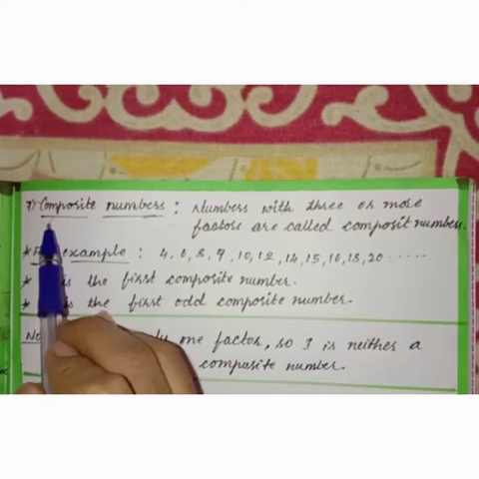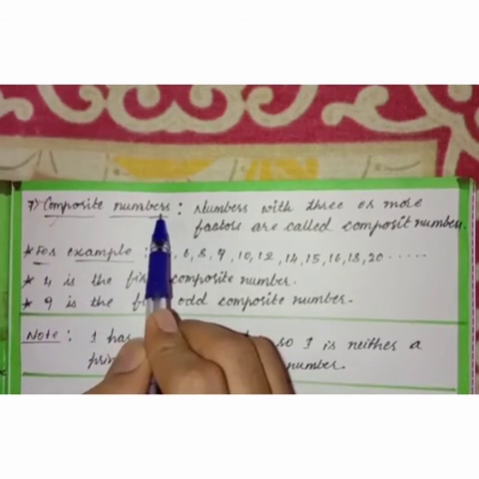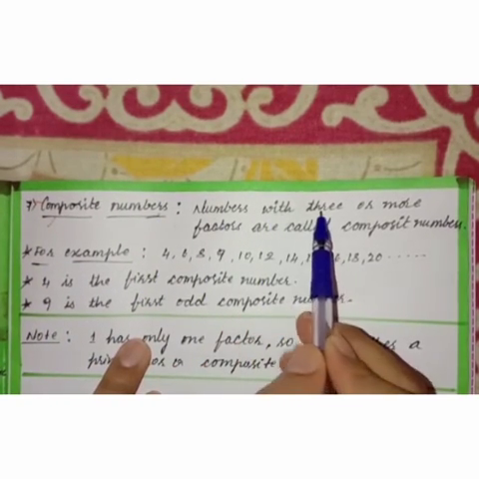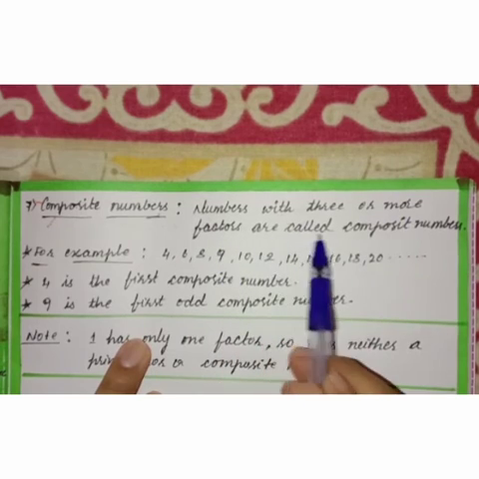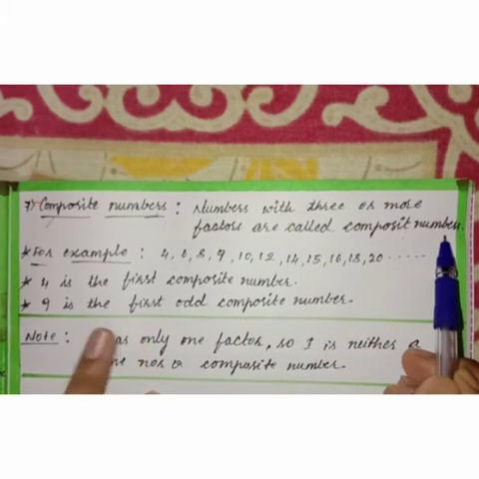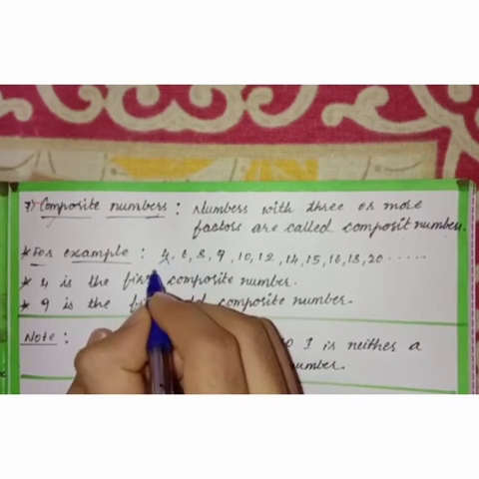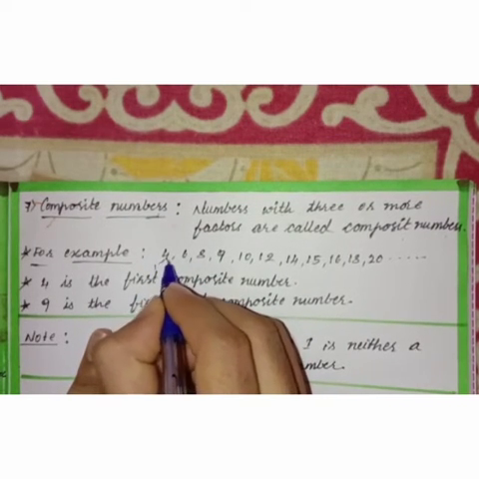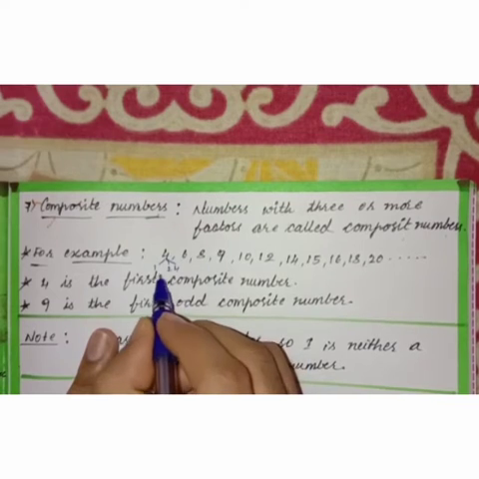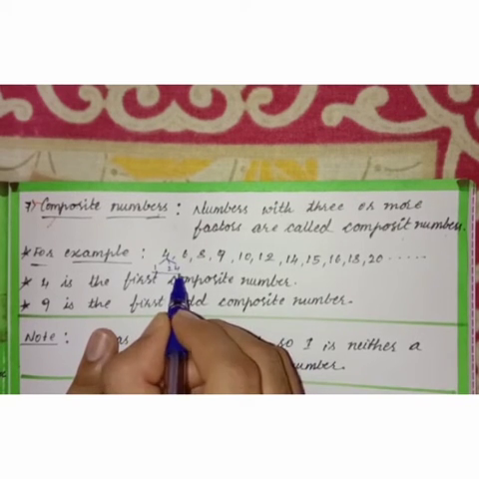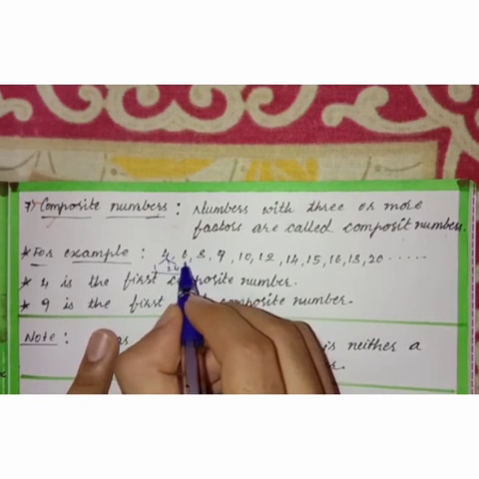And the next type of numbers are composite numbers. It means numbers with 3 or more factors are called composite numbers. Now take for example, 4 is divisible by 1, 2 and 4. So how many factors are here? 3 factors. Now take for example 6.